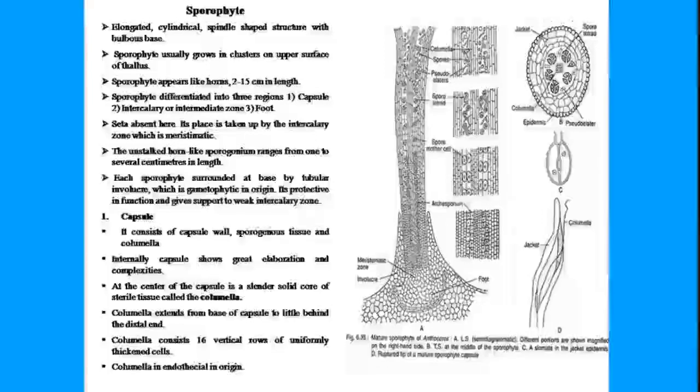And here we will talk about the origin of the sporogenous tissue. The sporogenous tissue is from the inner layer of the amphithecial cells, as we all know, in case of all hornworts, this is true. That is, the sporogenous tissue, spores and the pseudoelaters are formed from the inner layer of the amphithecial tissue, and the outer layer forms the jacket layer, and the endothecial tissue completely forms the columella. This is just opposite of what we had learned in case of liverworts, where the endothecial tissue was giving rise to the sporogenous tissue.